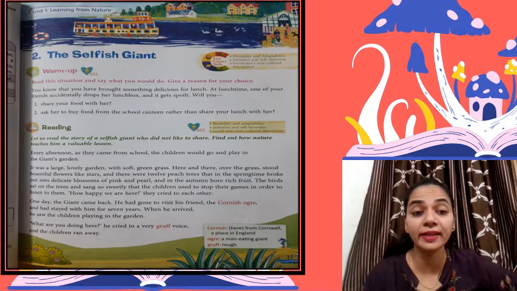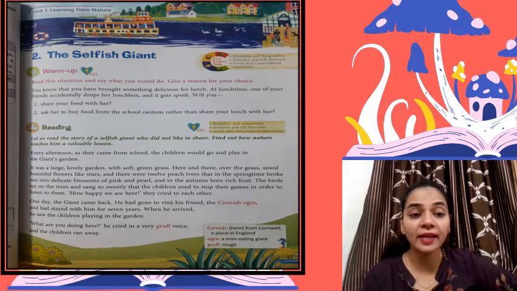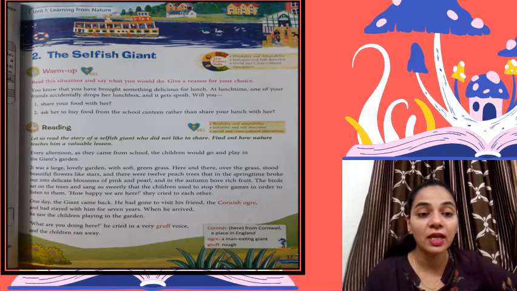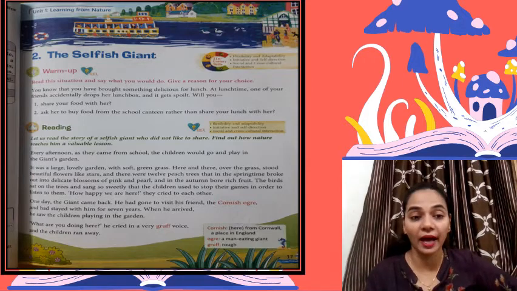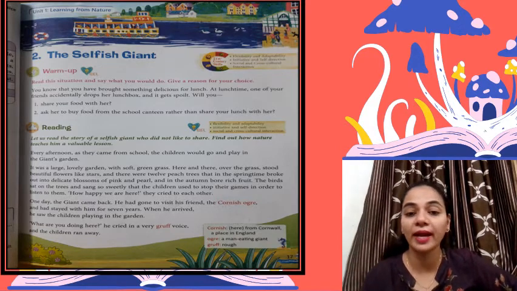One day the giant came back. He had gone to visit his friend and had stayed with him for 7 years. When he arrived, he saw the children playing in the garden. What are you doing here? He cried in a very gruff voice, and the children ran away.